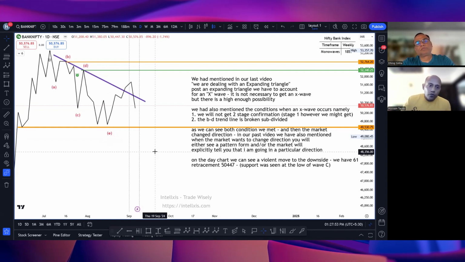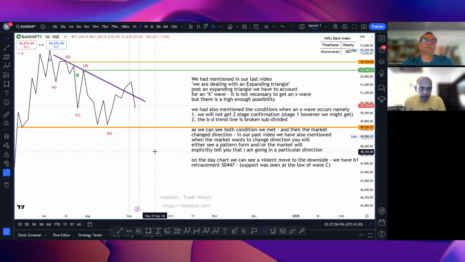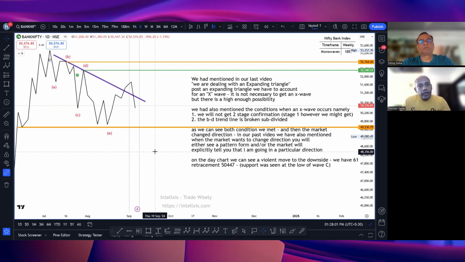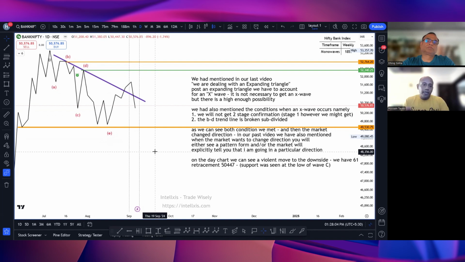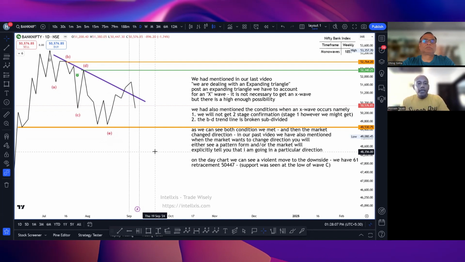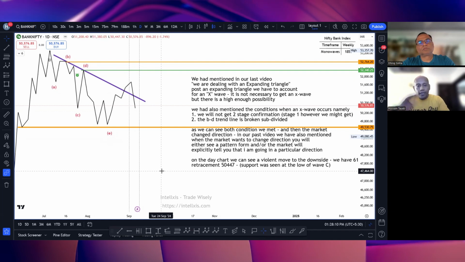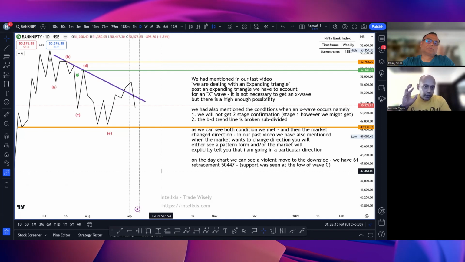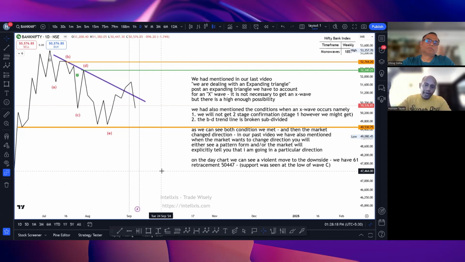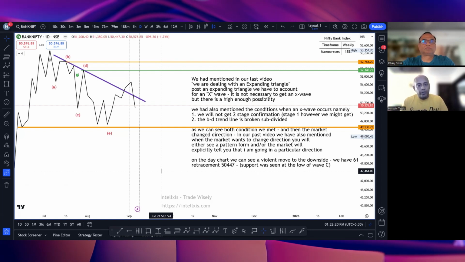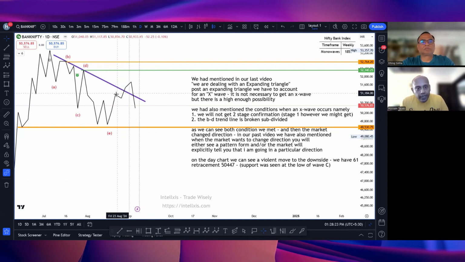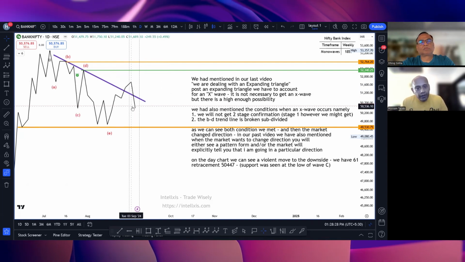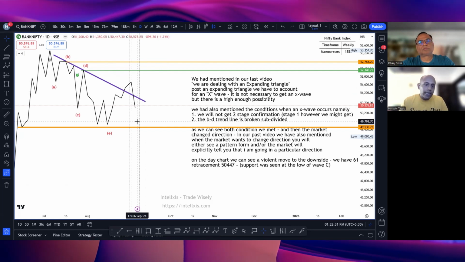In our past videos also we have said that when the market wants to turn and go in a particular direction, there are certain things that you can look for. One of them will be that you will see some topping pattern, like a contracting triangle, terminal pattern, or a neutral triangle, then you know the market is making a top, chances are high. Second is that the market will gap down or gap up, whether it is going down or up, and it will continue in that direction. Okay? So we were anyway saying that an X wave can form here, and after the X wave it has to come down. So on Friday when we had a gap down, we saw that it has moved to the downside.